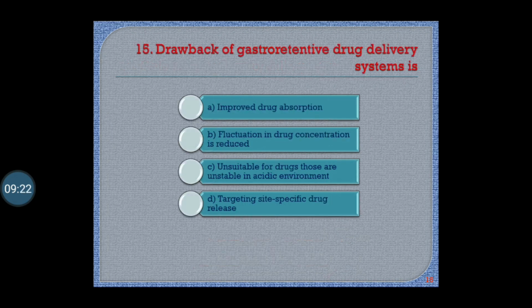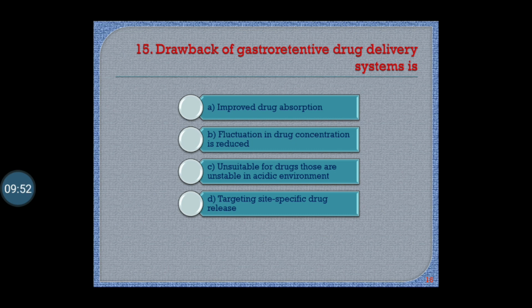Question number 15. Drawback of gastroretentive drug delivery system is: A, improved drug absorption, B, fluctuation in the drug concentration is reduced, C, unsuitable for the drugs that are unstable in the acidic environment, option D, targeting site-specific drug release.